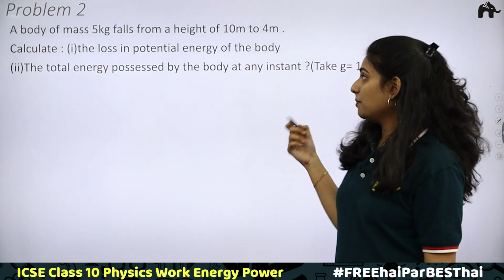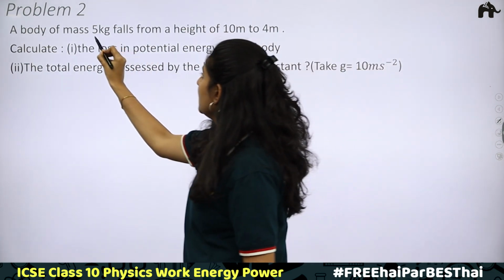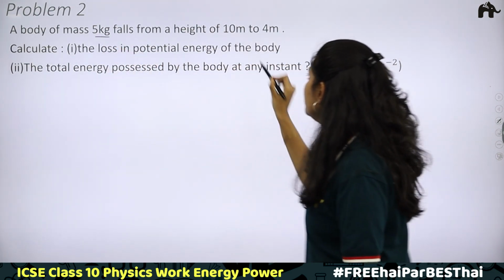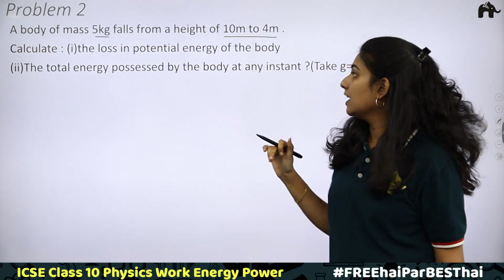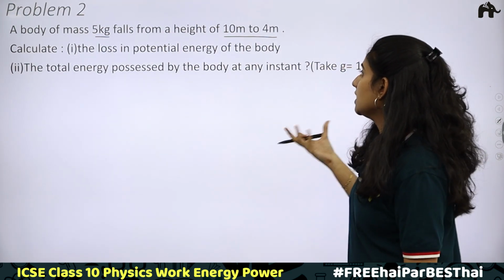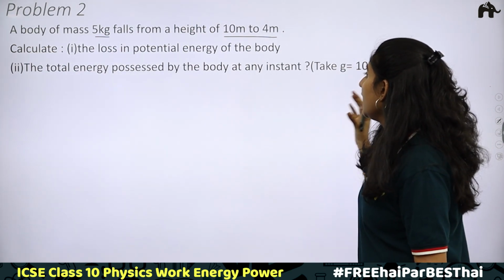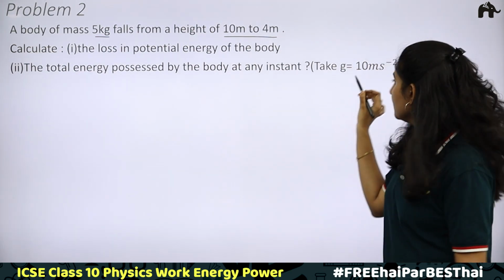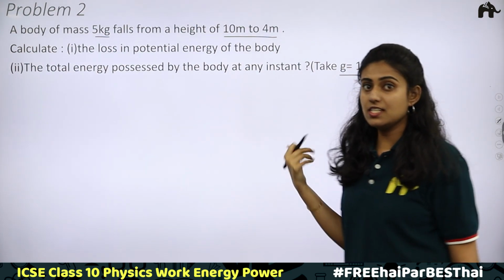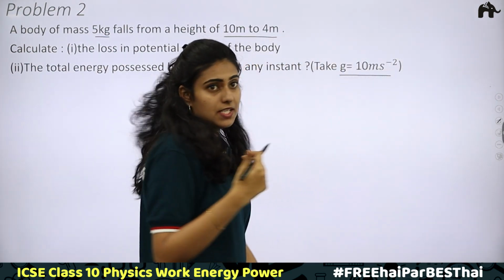Clear? Second problem: a body of mass 5 kg falls from a height of 10 meter to 4 meter. Calculate the loss in potential energy of the body. Second part, the total energy possessed by the body at any instant. We have to take g, acceleration due to gravity, equal to 10 meter per second square.